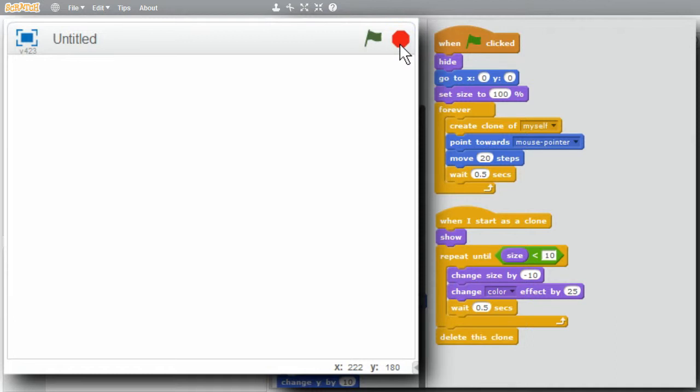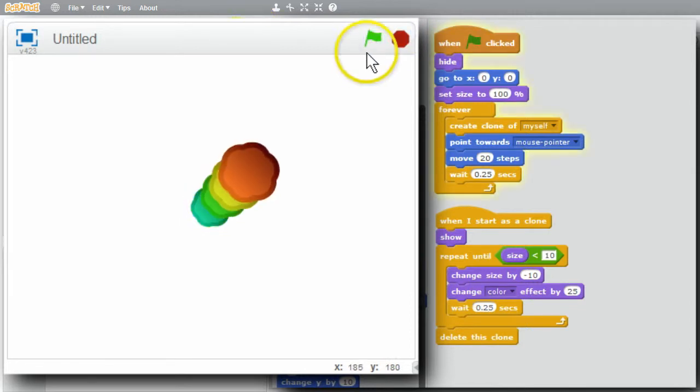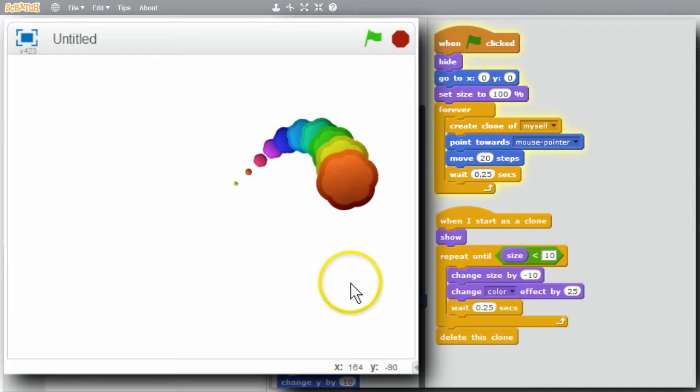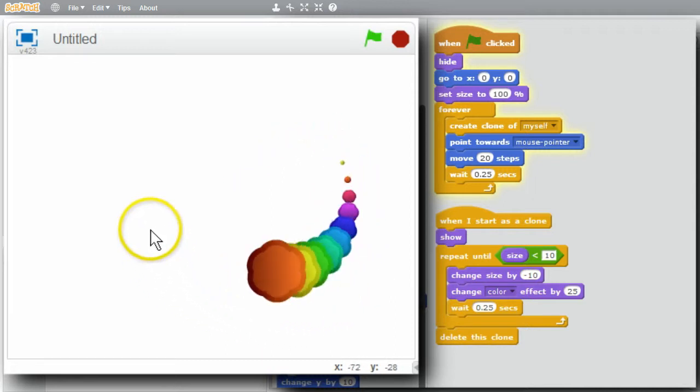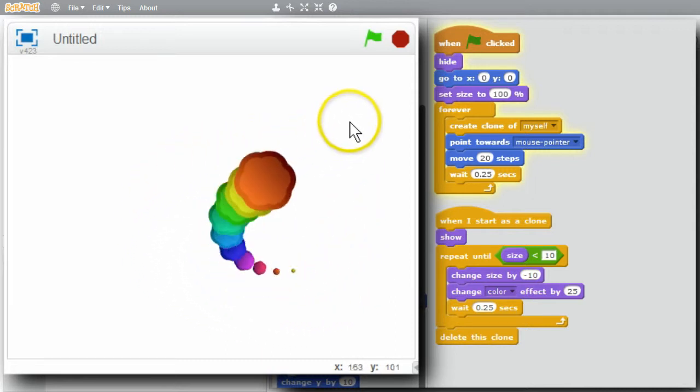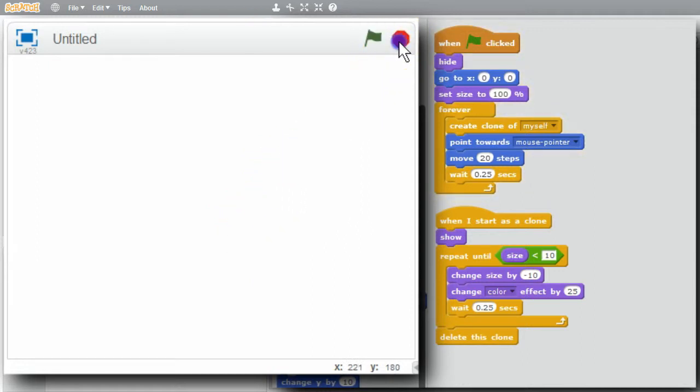What happens if I make the waits a quarter of a second? 0.25. I'll try that. Ready to run. Try it. Following the mouse nicely. Good. A little faster. I'll stop it.